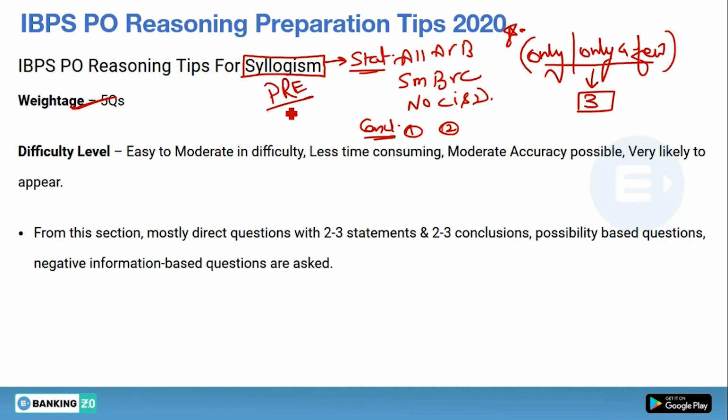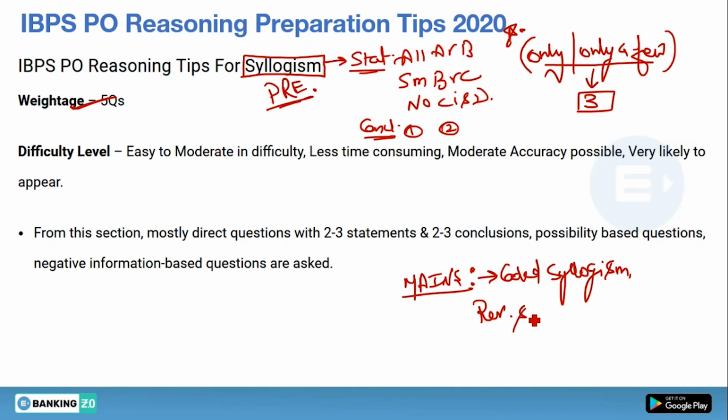Now we will talk about the mains. In the mains examination, generally the type is changed. The question will not be in this direct format. The question can be of coded syllogism, reverse syllogism, six statement based syllogism.